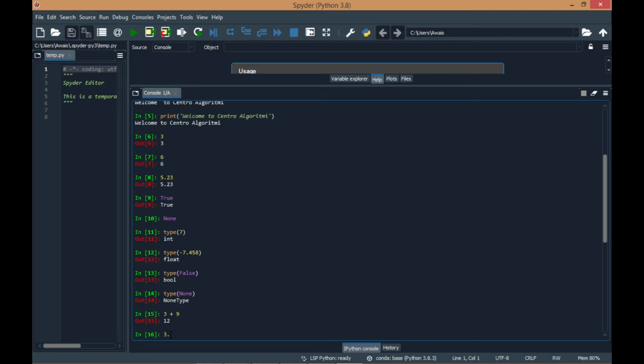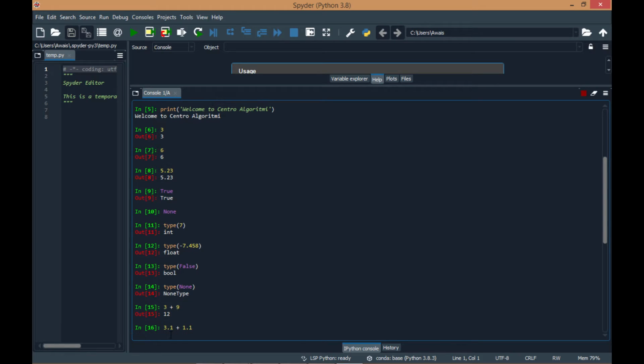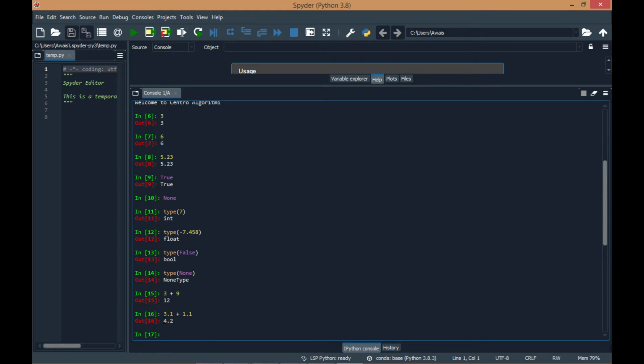Similarly, 3.1 is a float object and 1.1 is another float object. If you add them up, your result will also be of type float. But what if you try this expression?